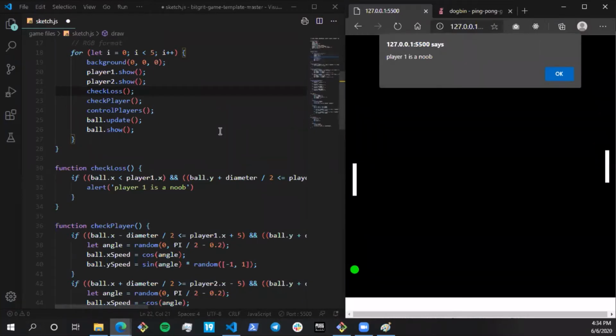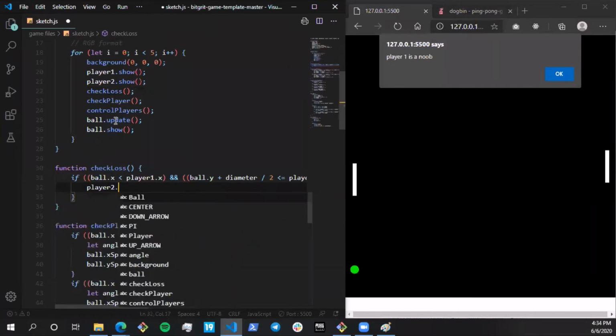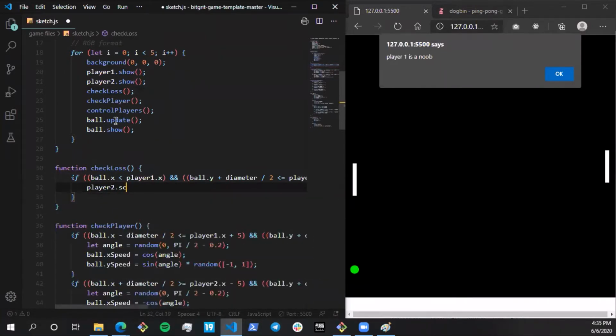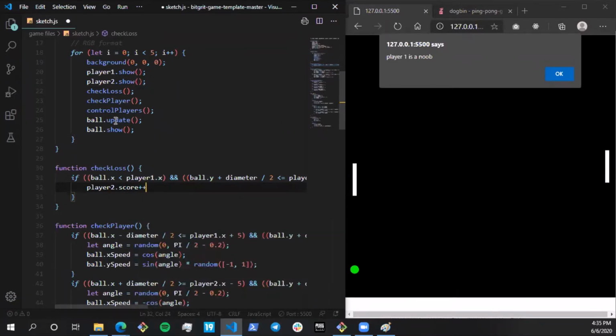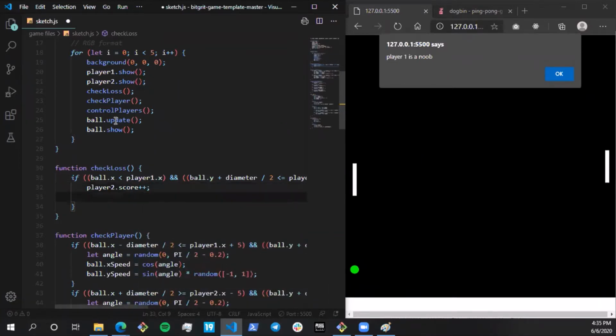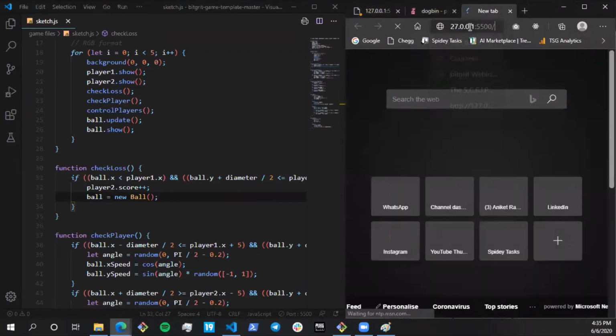And again, oh my god, it's going to spam again. So what I'll do is update the score of player two. Since player one is losing over here, player two's score has to be updated, and I'll reinitialize the ball so that it comes back to the center. So this is pretty much spam.